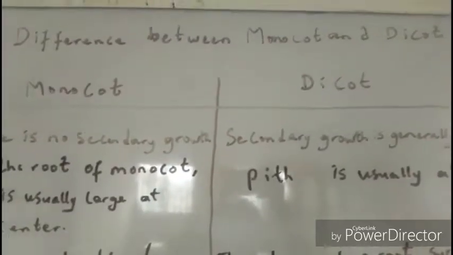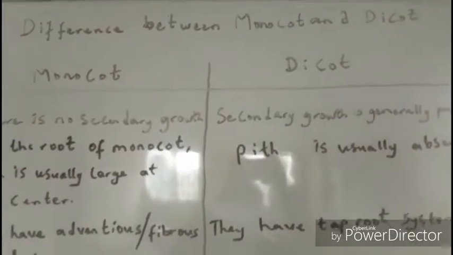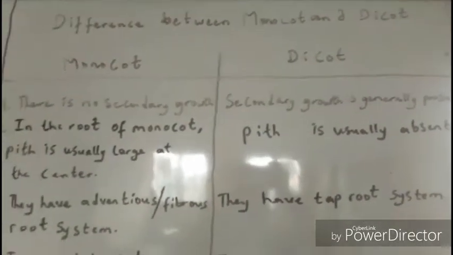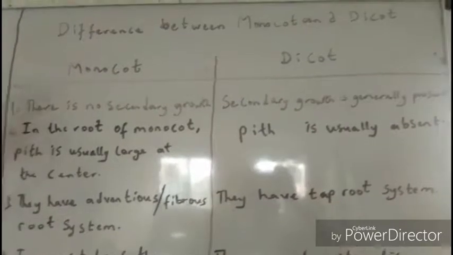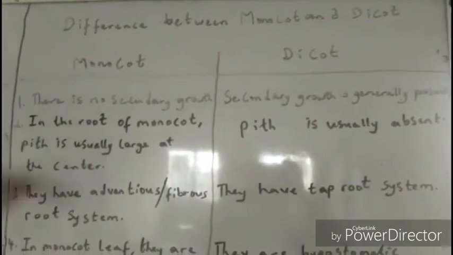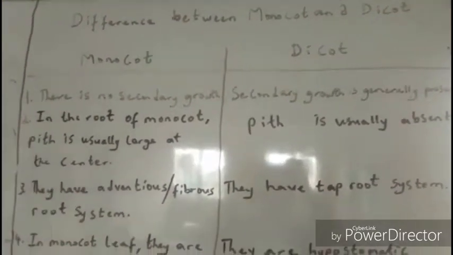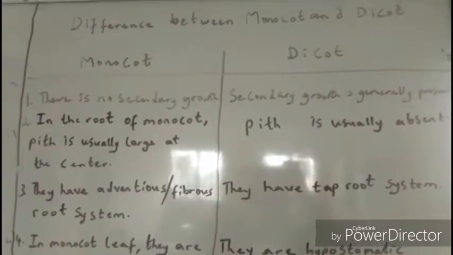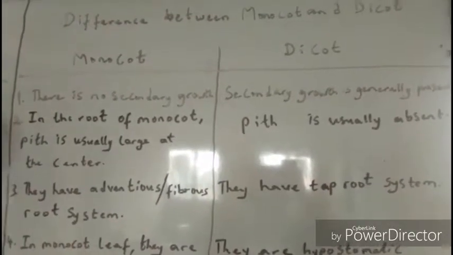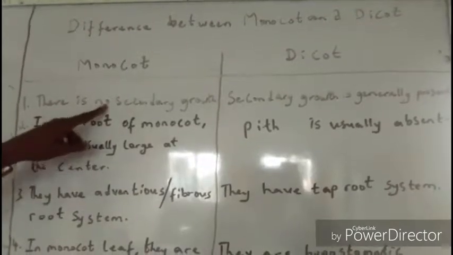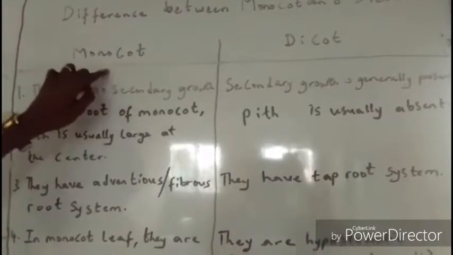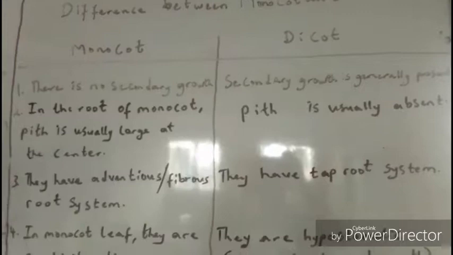Okay, now let's look at the differences between monocots and dicots. I'm sorry, these points are not arranged in any order, but I will try. Now, there is no secondary growth in monocot, while there is secondary growth in dicot.